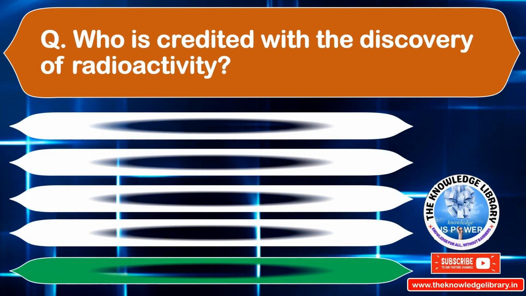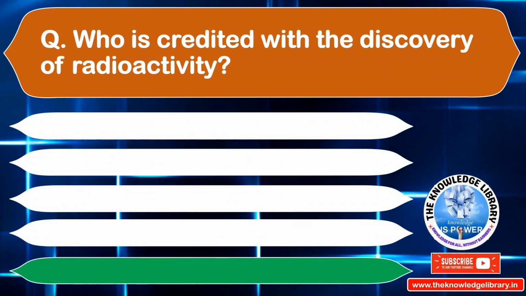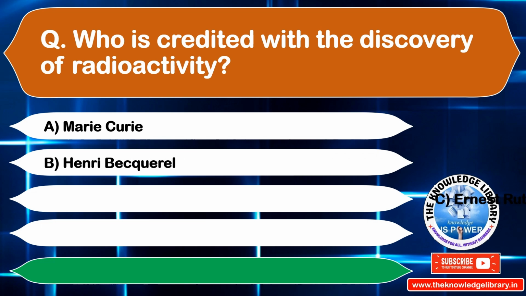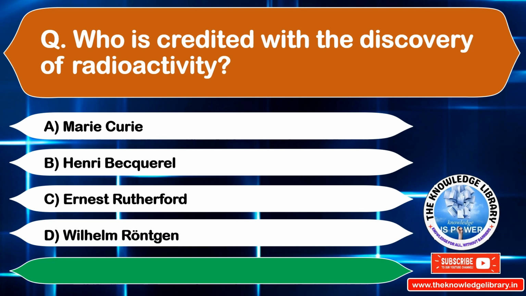Who is credited with the discovery of radioactivity? Option A, Marie Curie. Option B, Henry Becquerel. Option C, Ernest Rutherford. Option D, Wilhelm Röntgen. The correct answer is option B, Henry Becquerel. Move to the next question.